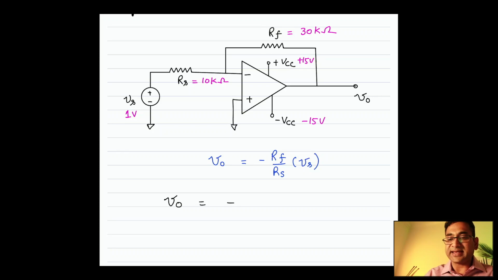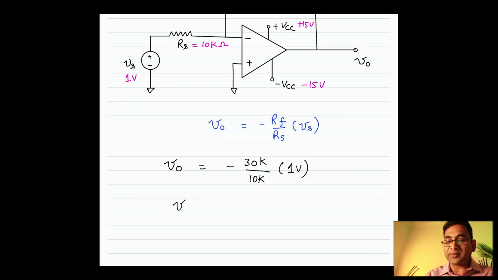VO is negative RF over RS, which is 10 kilo ohms, times 1 volt. So V output is really negative 3 volts.